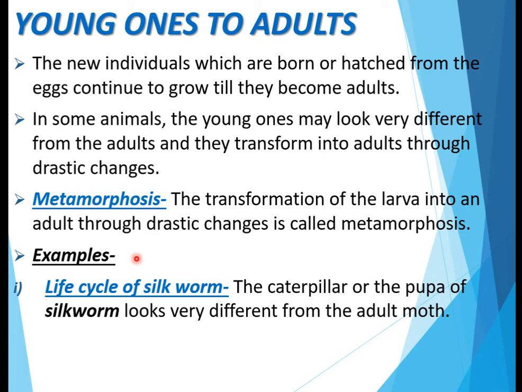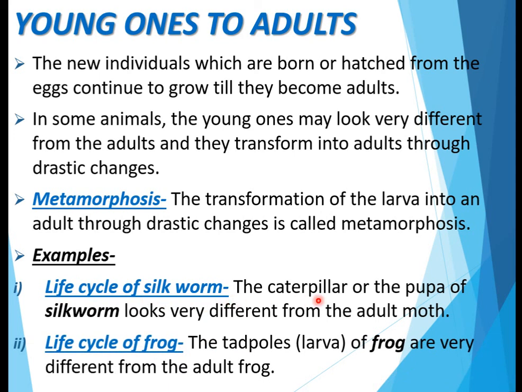Examples of such animals are silkworm. The life cycle of silkworm consists of such stages in which the larva cannot be identified as the adult. They are totally different. The caterpillar or the pupa of silkworm looks very different from the adult moth. Similarly, in the second example, we can take frog. In the life cycle of frog, you can see that the tadpoles or larva of frog are very different from the adult frog.